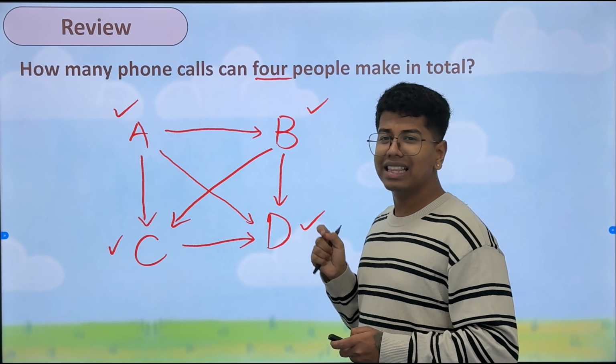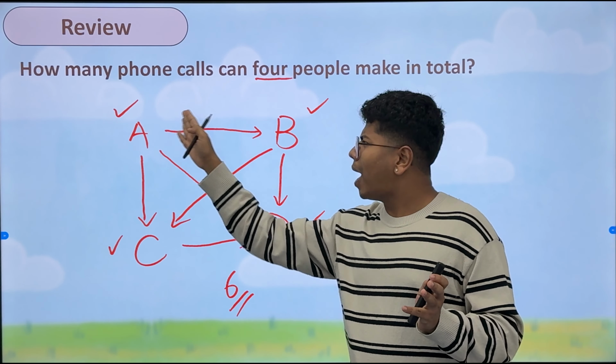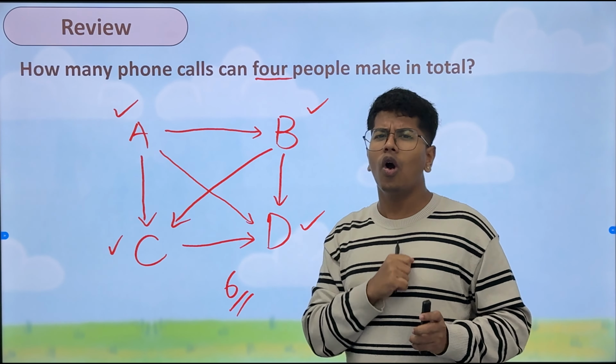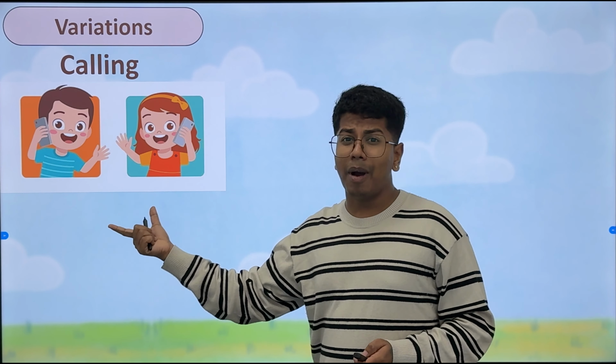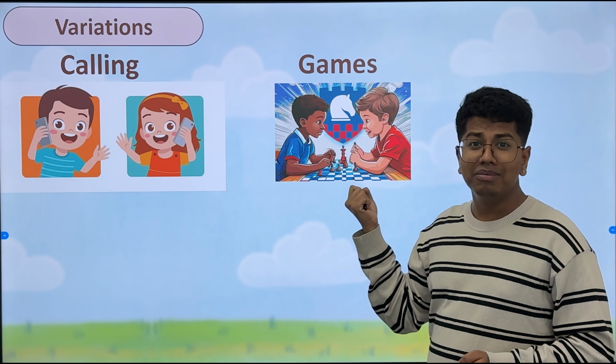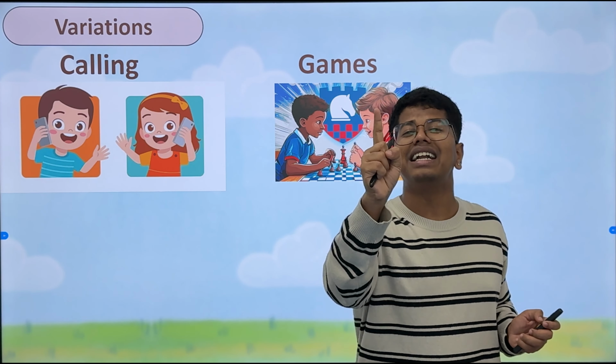Now, understanding these 4 people, what we can observe is it's not just about phone calls. There are other activities also that can happen between 2 persons. For example, it's not just about calling, it's also about games. Let's say you play chess between 2 people. So, between 2, there's just one game that is played.